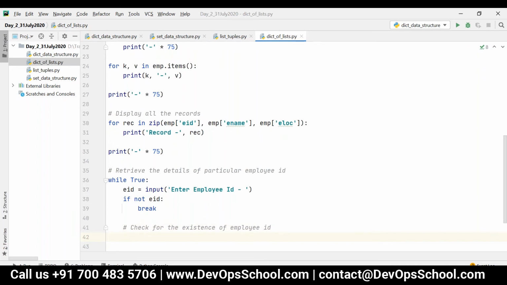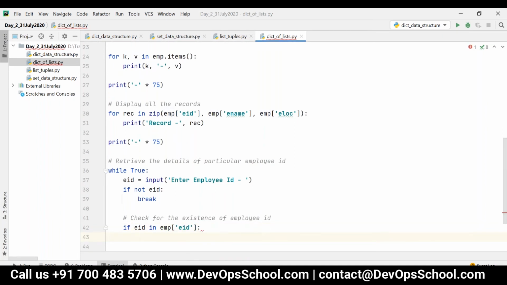How can I check for the existence? That is, whether this employee ID is present in this particular list or not. I can use the membership operator, right? I can say if EID in employee of EID. I'm just making a check, that is, I am checking if the employee ID is present in employee of EID.